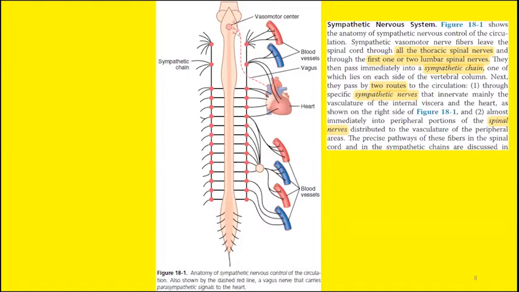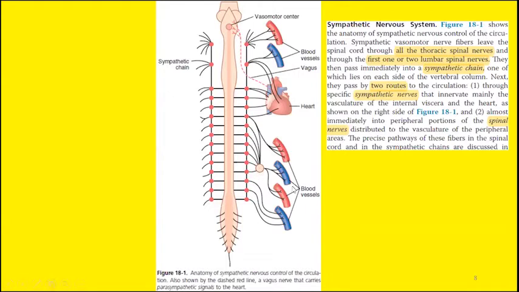Here these are the sympathetic nerves, and these sympathetic nerves will supply the important viscera of the body, especially the heart and other internal viscera. Similarly, the other portion will move as spinal nerves, and these spinal nerves will innervate the blood vessels.